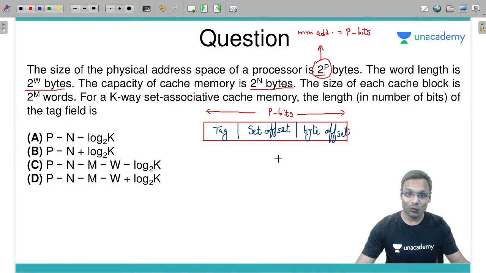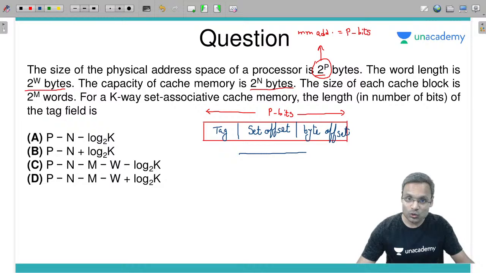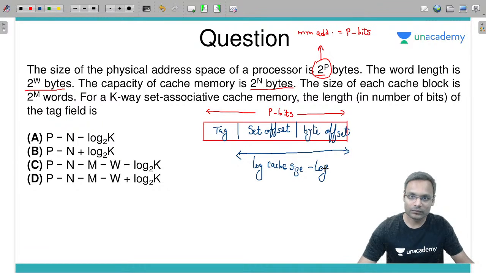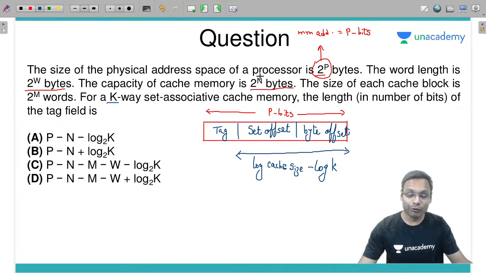Now as we know that these two fields, number of bits will be log of cache का size minus log of associativity. What is the associativity? K-way set associative, that's why k. What is the cache size given? 2 power n. If log of 2 power n you will calculate, that will become n minus log of k.